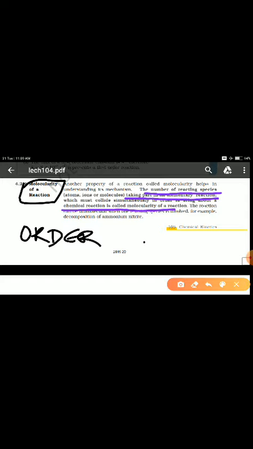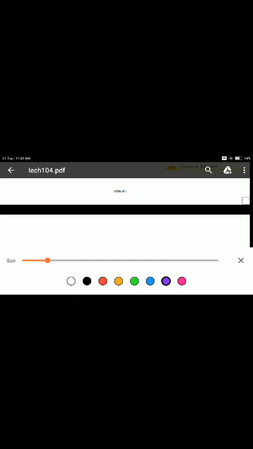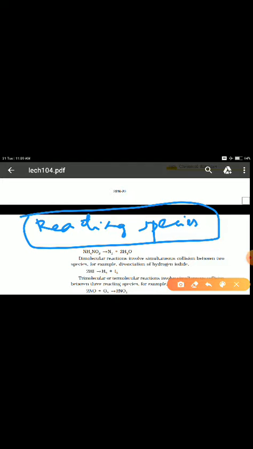It is the process where some reactants collide together to initiate a chemical reaction.